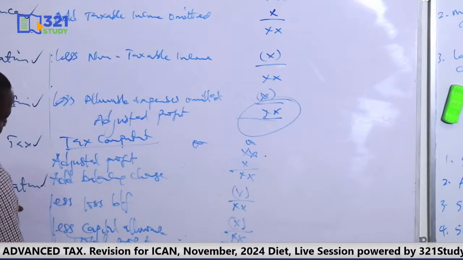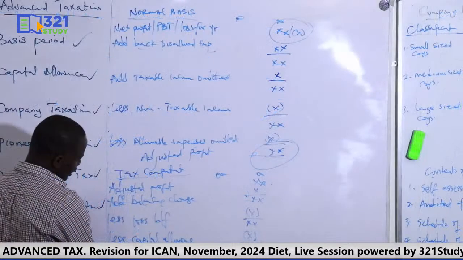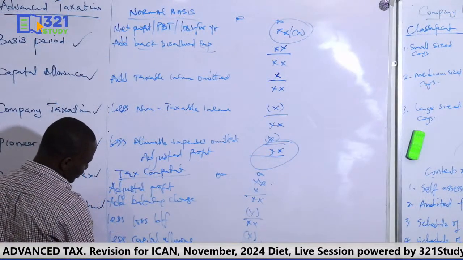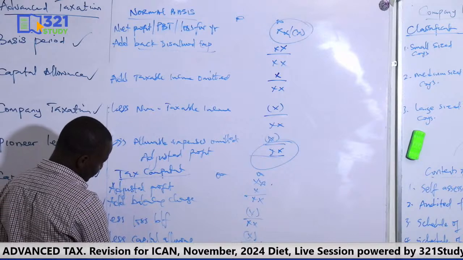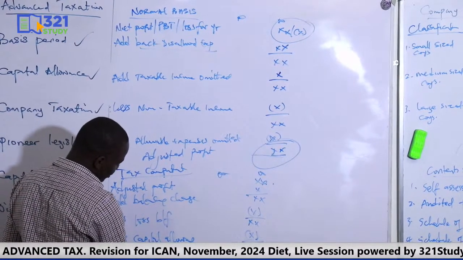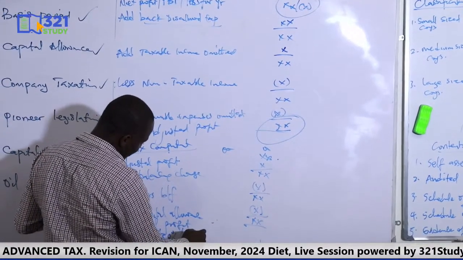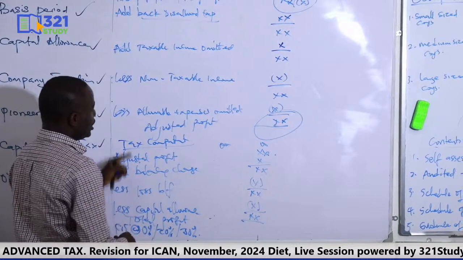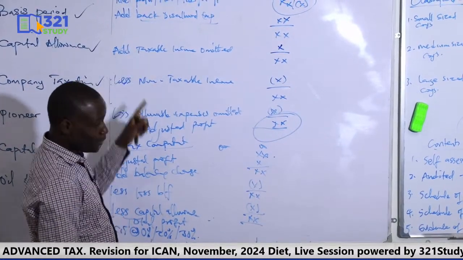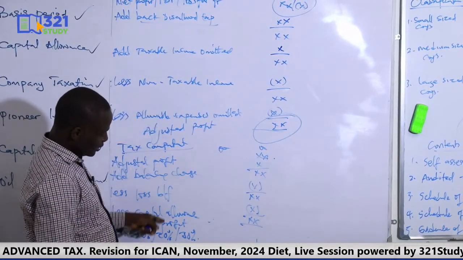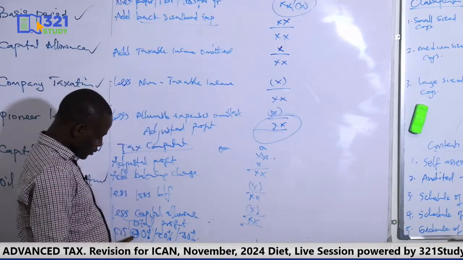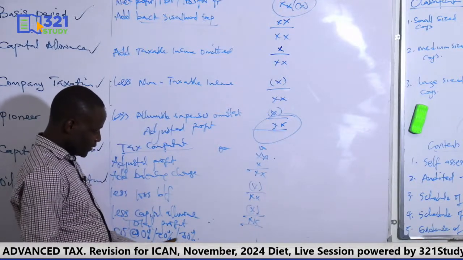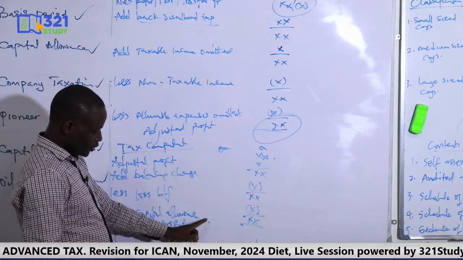Then when you have gotten the profit that can be taxed, you apply the CIT rate: 0% if it's a small company, 20% if it's a medium-sized company, 30% if it's a large-sized company. But remember, you must take cognizance of the year you are computing. The Finance Act set this from 2020 tax year. So if it is before 2020 tax year, you don't classify them as such. You just use 30%.